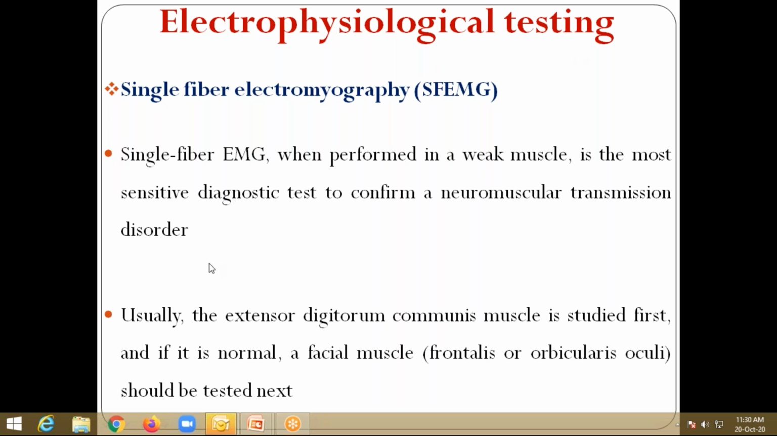Single fiber EMG when performed in a weak muscle is the most sensitive diagnostic test. Usually the extensor digitorum communis muscle is studied first, and if it is normal, then you'll go for a facial muscle, that's frontalis or orbicularis oculi.